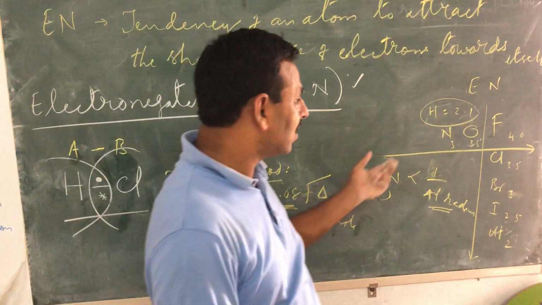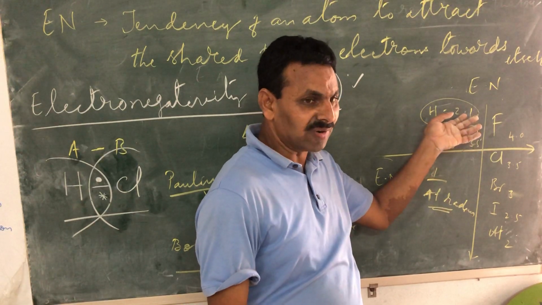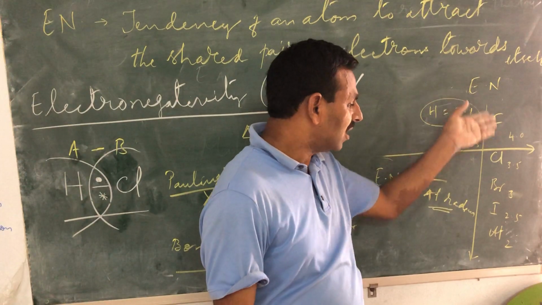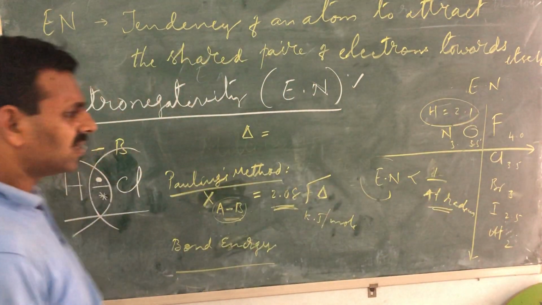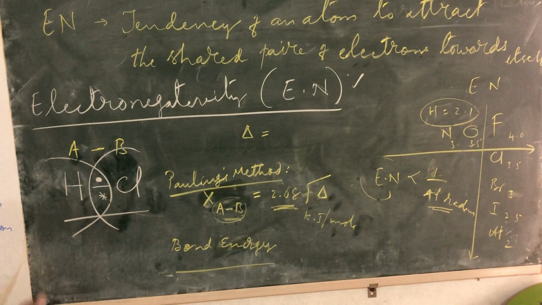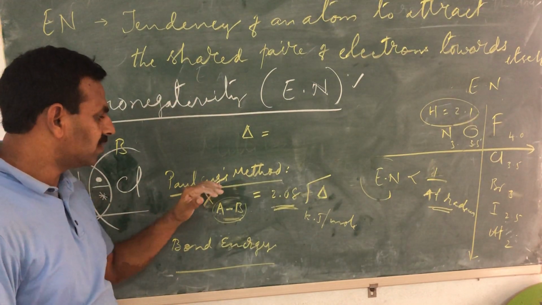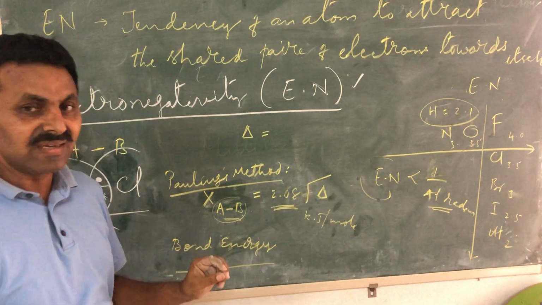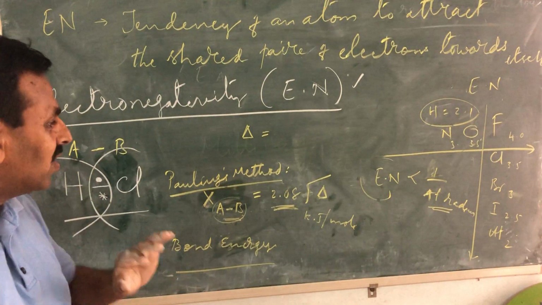So when he calculated, the standard value for hydrogen came to somewhere around 2.1 on his scale of electronegativity, and the rest he could easily calculate as 4, 3.5, 3 and so on. So this is how electronegativity has been calculated by Pauling using his method, taking the bond energies.